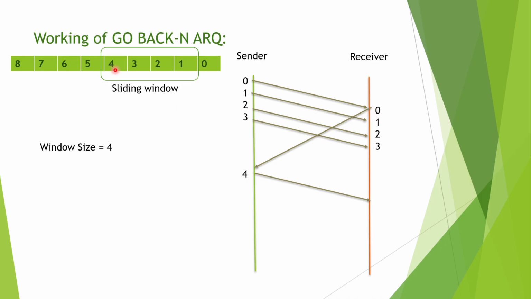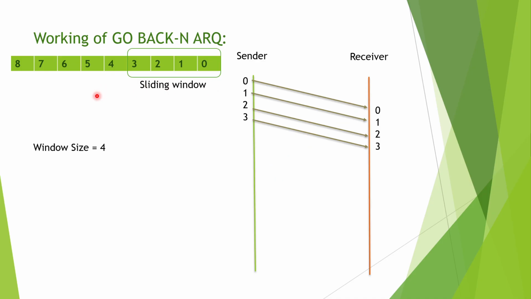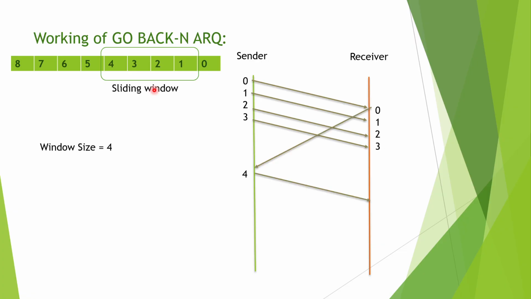It means that now frame 4 will be transmitted, and the sliding window slides this side. As you can see, it was here before, and now it is here. Since the acknowledgement for frame 0 has been sent, frame 4 is going to be transmitted and the window slides, hence the name sliding window.